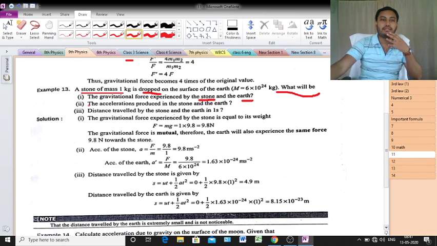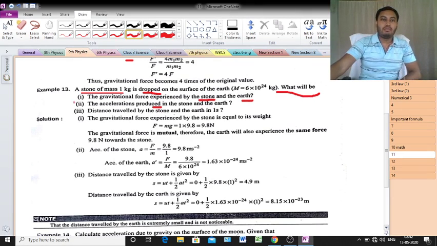Now in the second, the acceleration produced in the stone and the earth. So you need to calculate the acceleration. I hope it is clear.